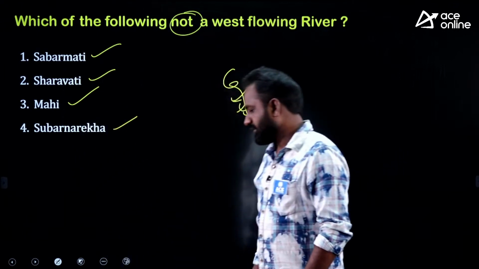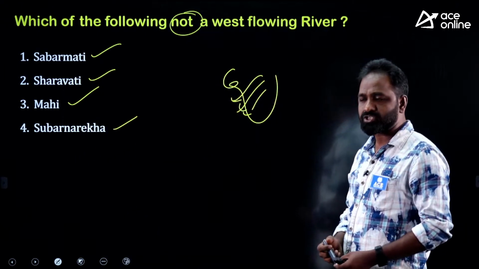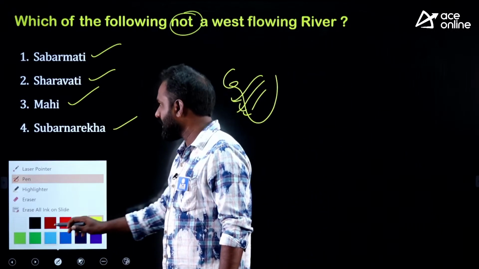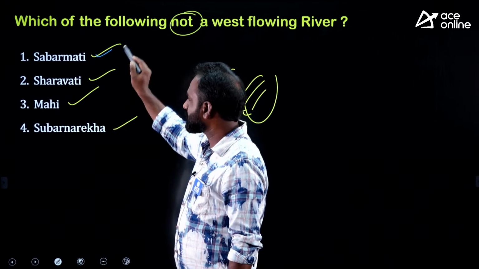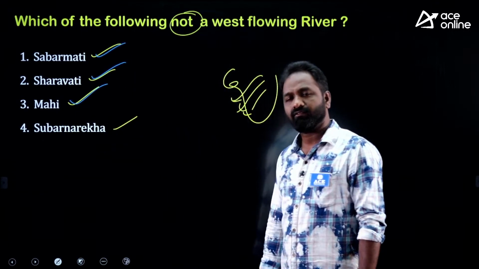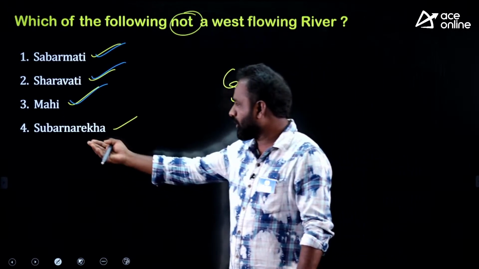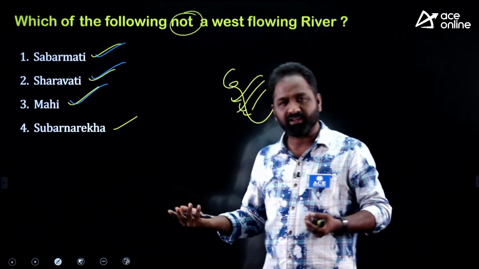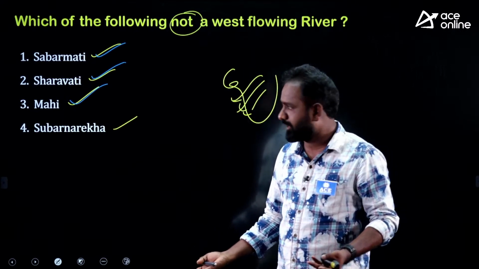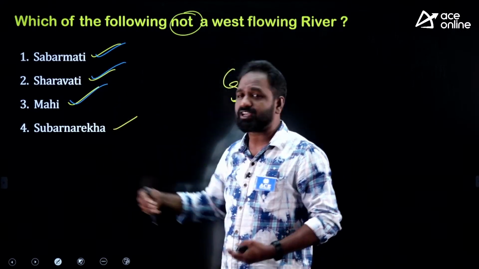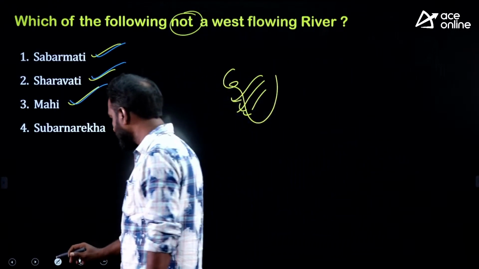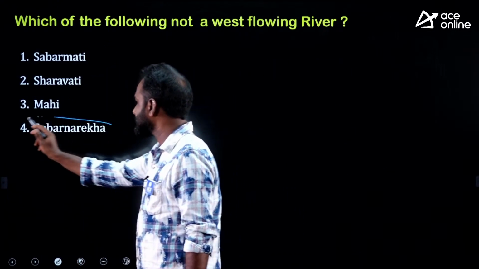Okay. The answer is, this is a very, very simple question. You can go through by elimination. How, sir? Because we know that Sabarmati, Sharavati, and Mahi are west flowing rivers. Actually, I don't know about the Subarna Rekha river. Where it originates, which ocean it drains into, I don't have any idea. But these 3 rivers I know are west flowing only. Based on that, you can come to a conclusion. So this is the answer.